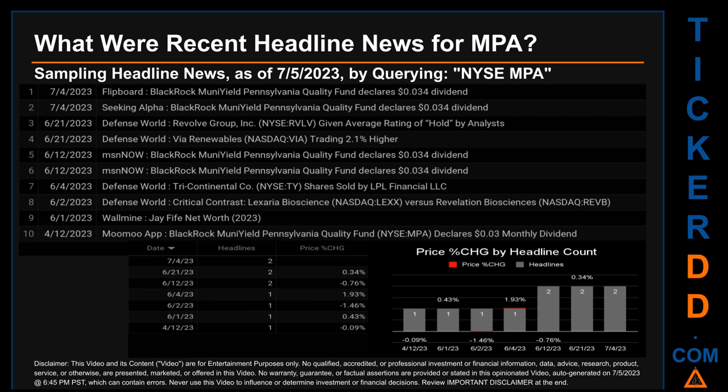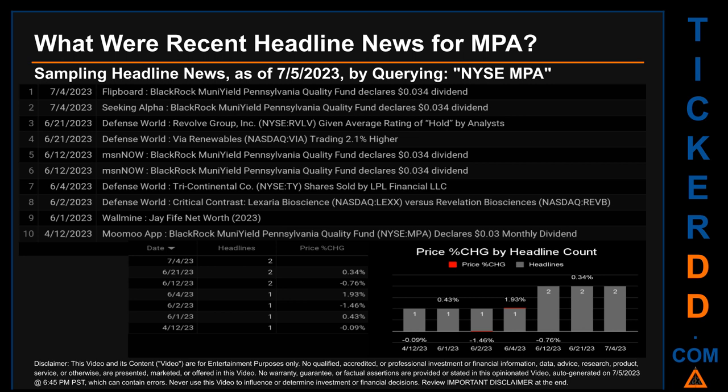Then, for the third day with the most discovered headlines, on Monday, June 12, 2023, first, MSNNOW published the headline that read, BlackRock Muni Yield Pennsylvania Quality Fund declares $0.034 dividend. Second, MSNNOW published the headline that read, BlackRock Muni Yield Pennsylvania Quality Fund declares $0.034 dividend.